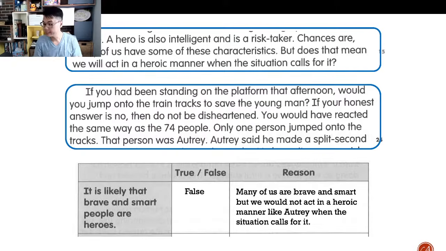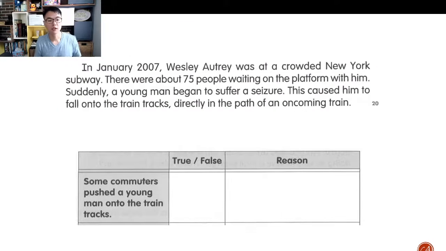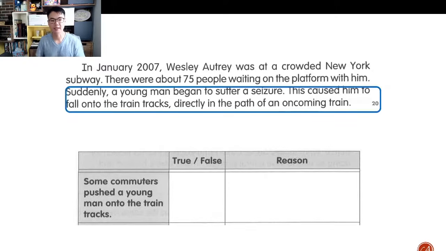with the next section of the same question. All right, so some commuters pushed a young man onto the train. This is quite clearly false, right? Okay, so I'm not going to spend too much time with this. It's quite clear that it's over here, the answer, right? He suffered a seizure, right? So he wasn't pushed. That's false, right?